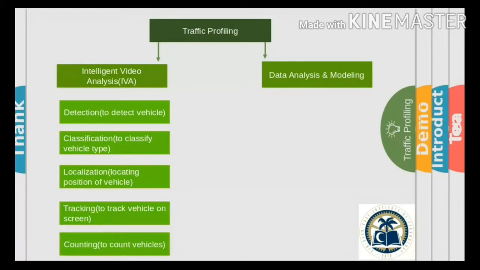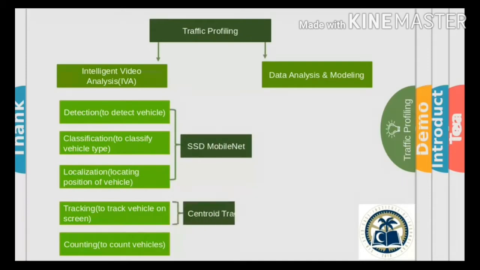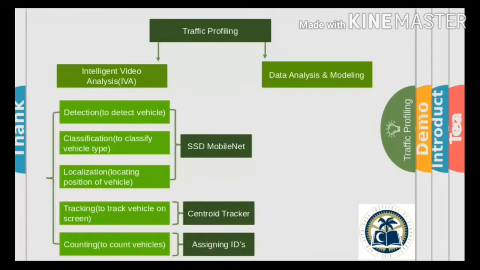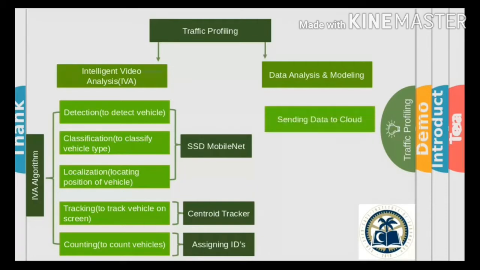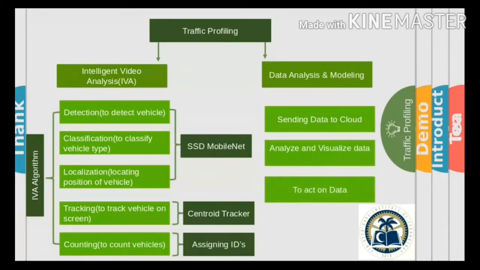And for this, we are using SSD MobileNet that is specially designed for edge computing. Now we have embedded the tracking and counting algorithm into one algorithm, and we call this algorithm the IVA algorithm. The center part is data analysis and modeling. In this part we have 3 subtasks. First is to send data to the cloud, then to analyze and visualize data on the cloud, and to act on that data. Now let's discuss the architecture of our traffic profiling part.